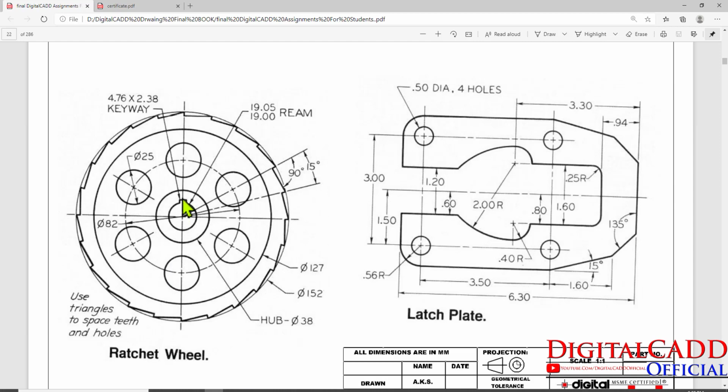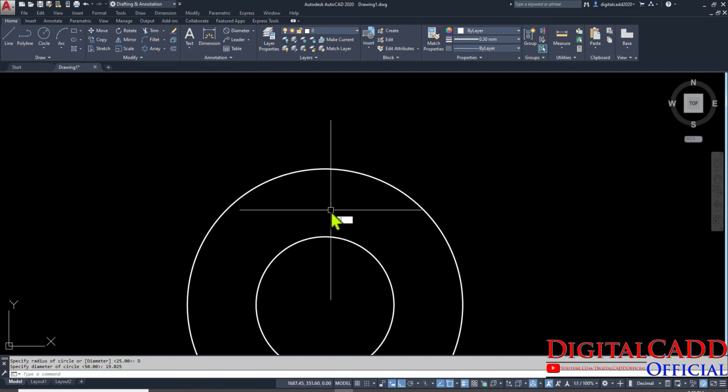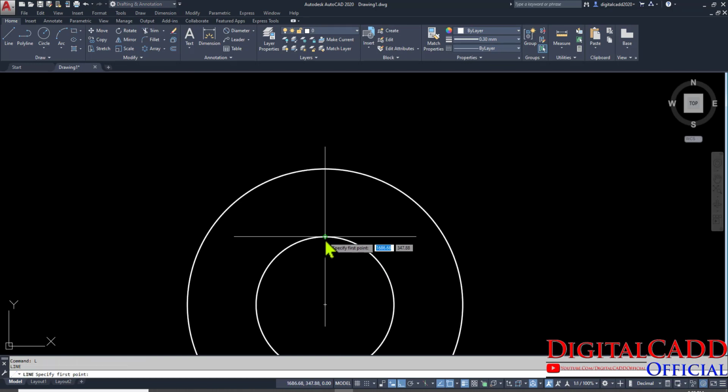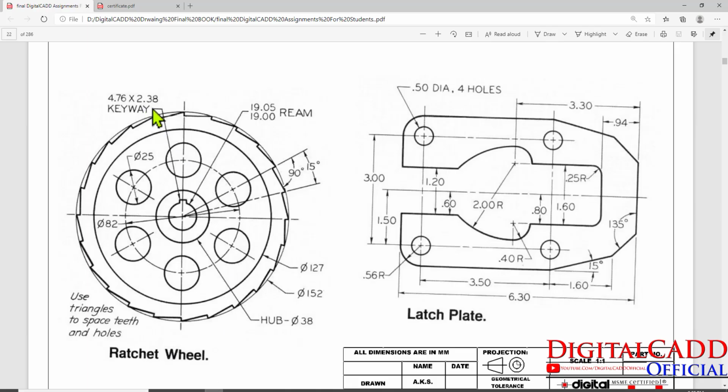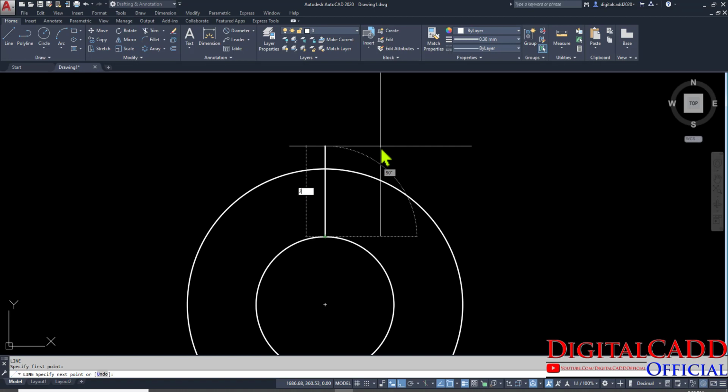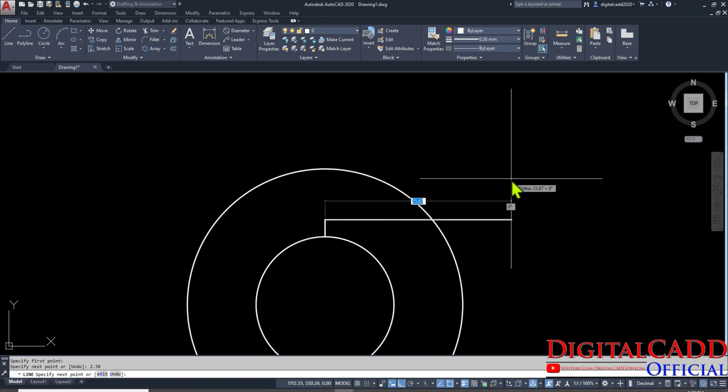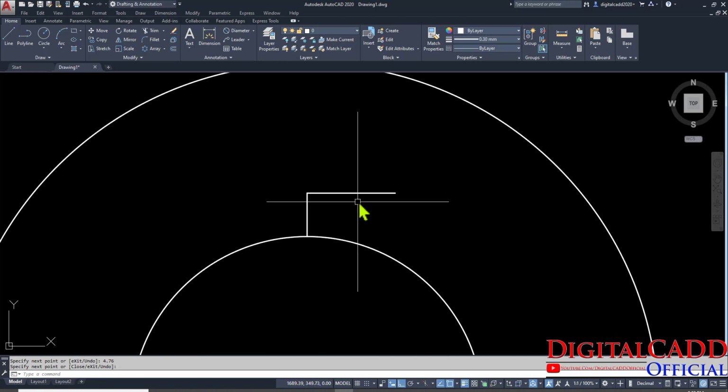Okay, now it's time to create this keyway. Here you can see keyway. Here dimension is given 2.38 by 4.76. So L for line, start from this quadrant. Here you can see 2.38 we need. So just 2.38, enter. 4.76, enter again. Okay, so just select this line, pick from the midpoint, place it here.